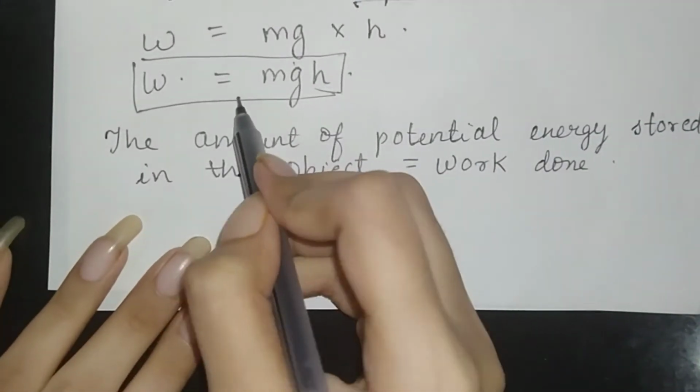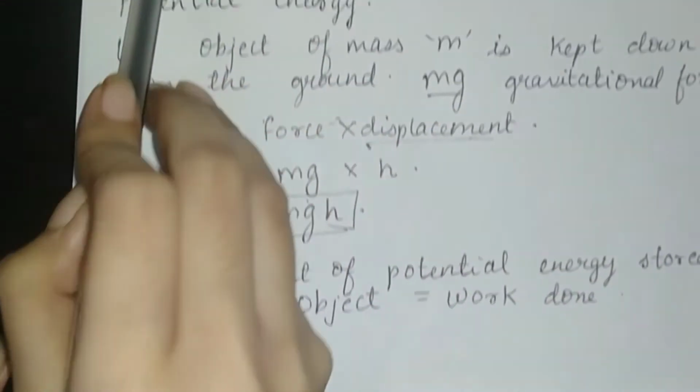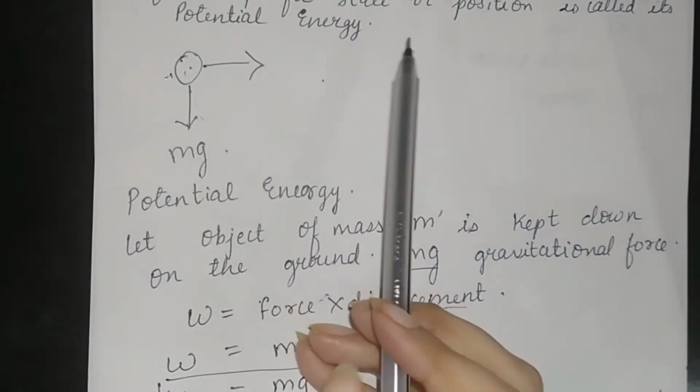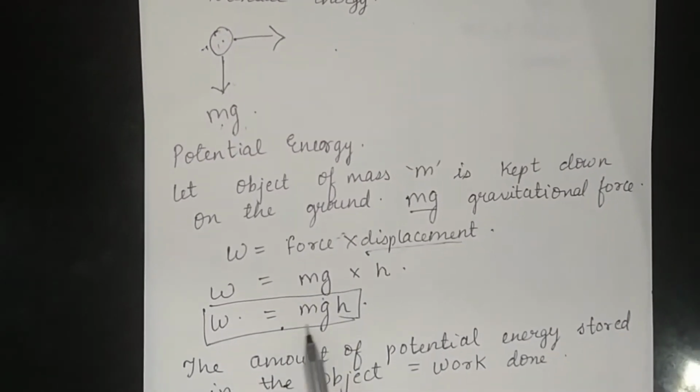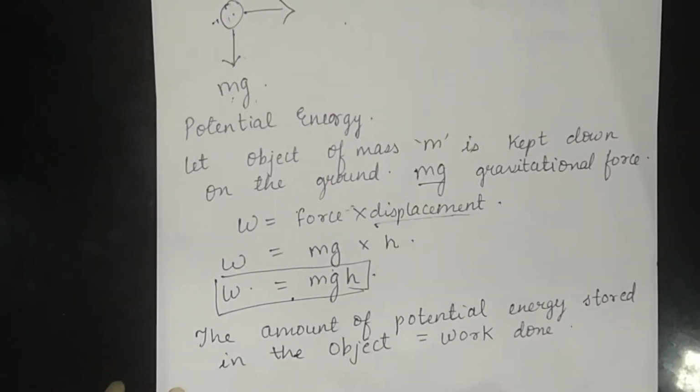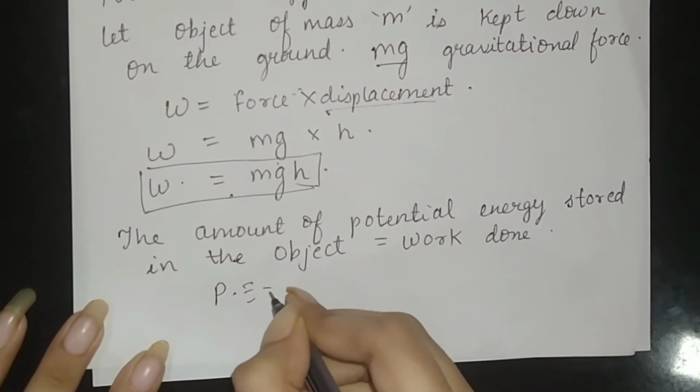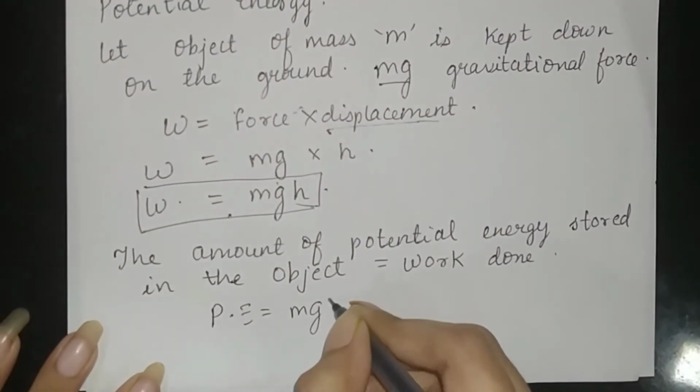As the body is static, the potential energy acting on the body is also static, meaning it requires mass, gravitational force and something which is called height. Therefore, potential energy is equal to mgh.